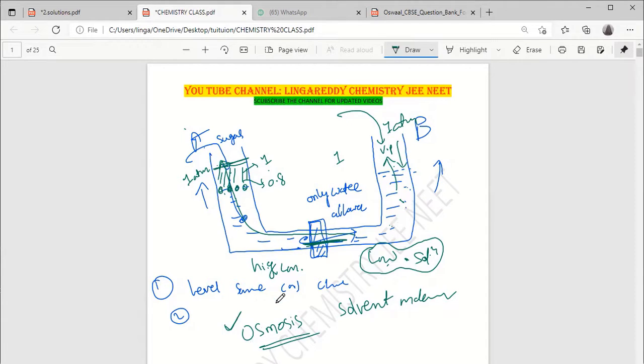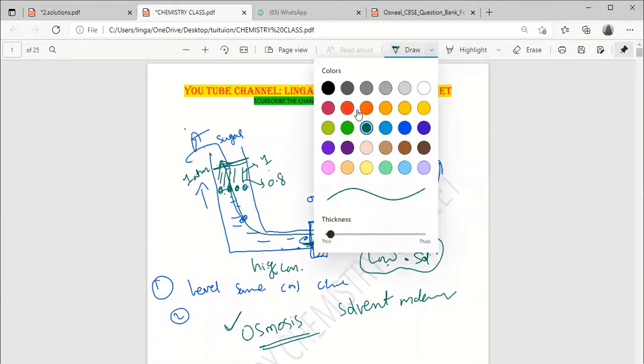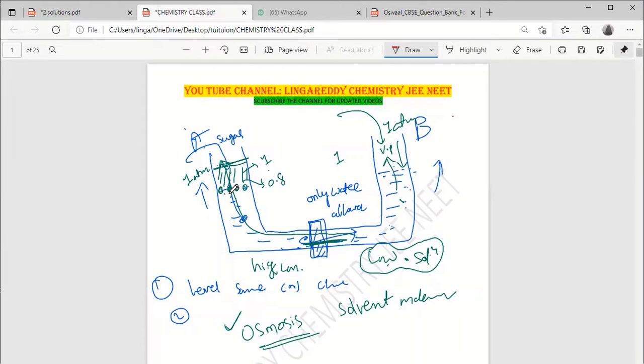Right. So this process is going on. If you want to stop this movement, what can you do? The water flow was there when we added the sugar. The water is flowing this side. Immediately you want to stop it. Sir, I can close this wall. No, you should not touch this area. You can do something here or here. What can you do here to stop this flow of water?